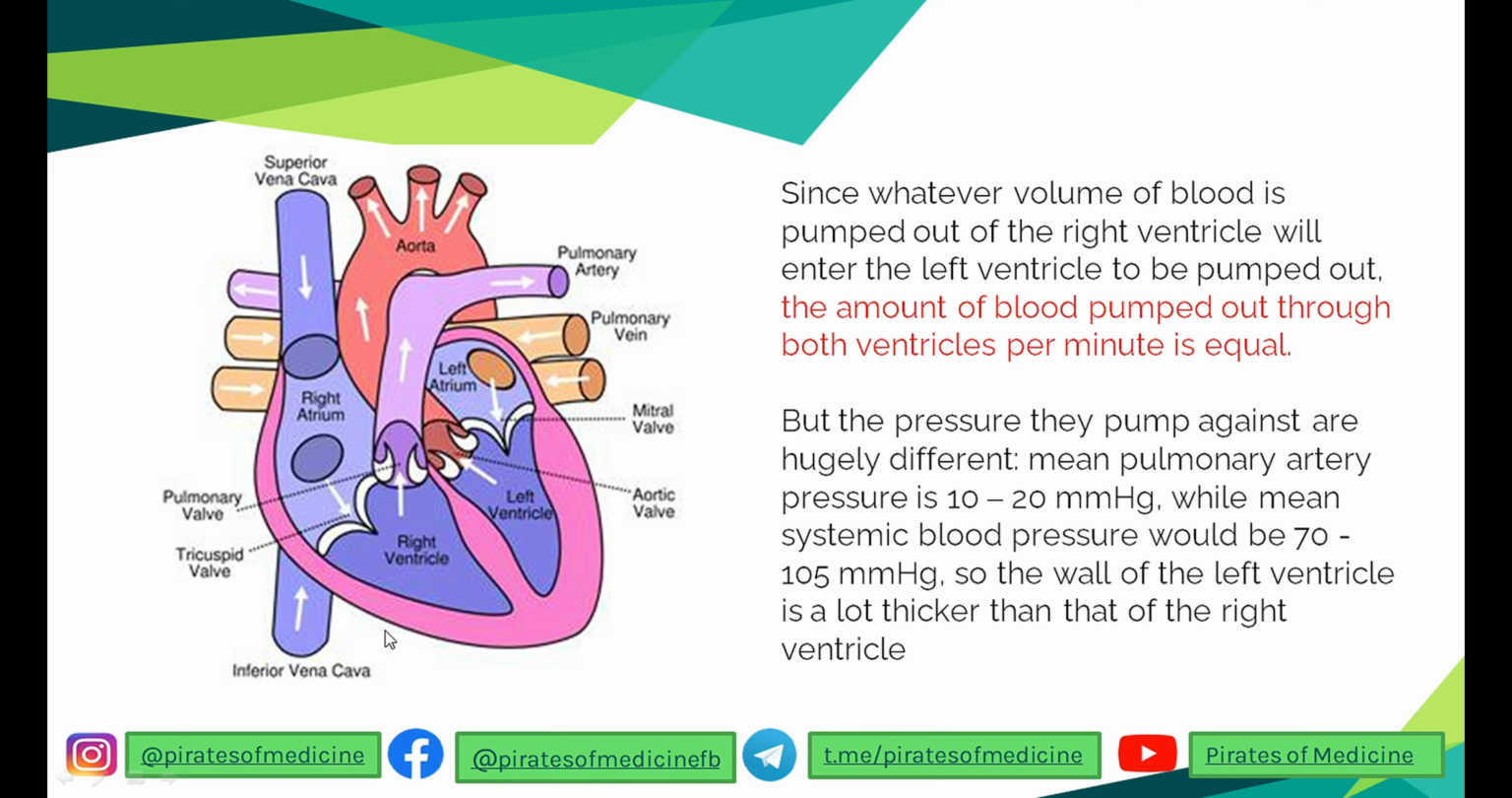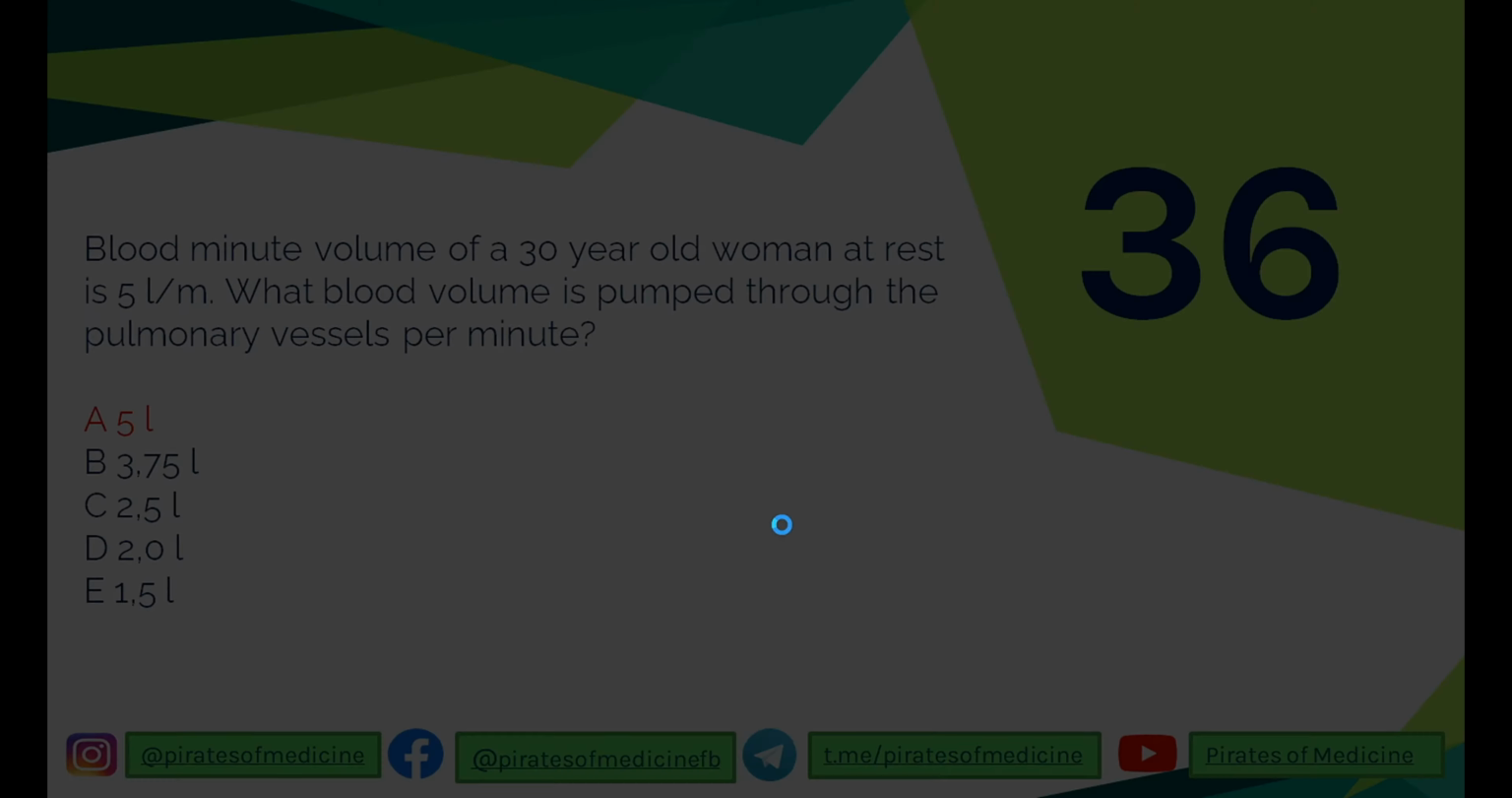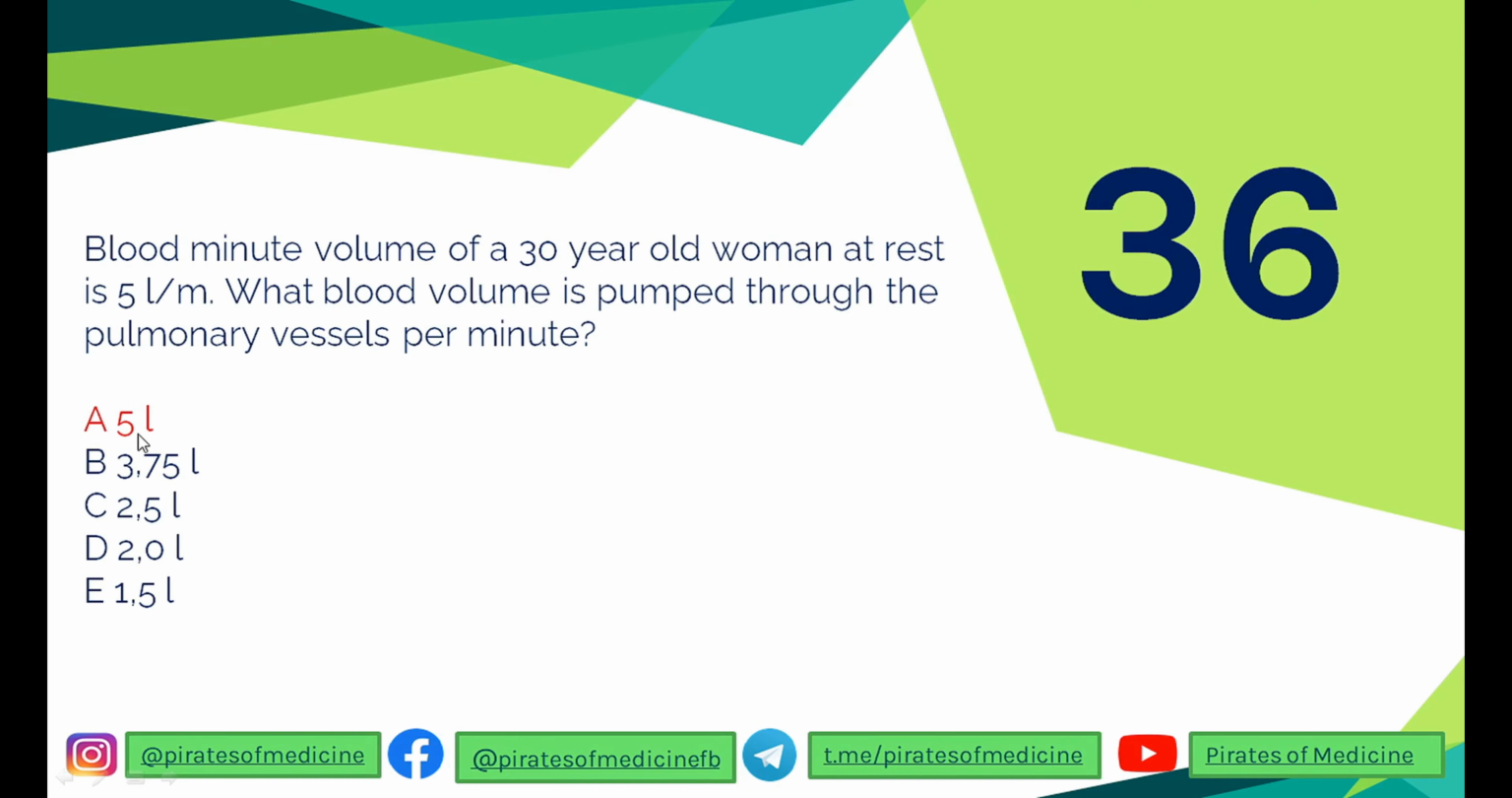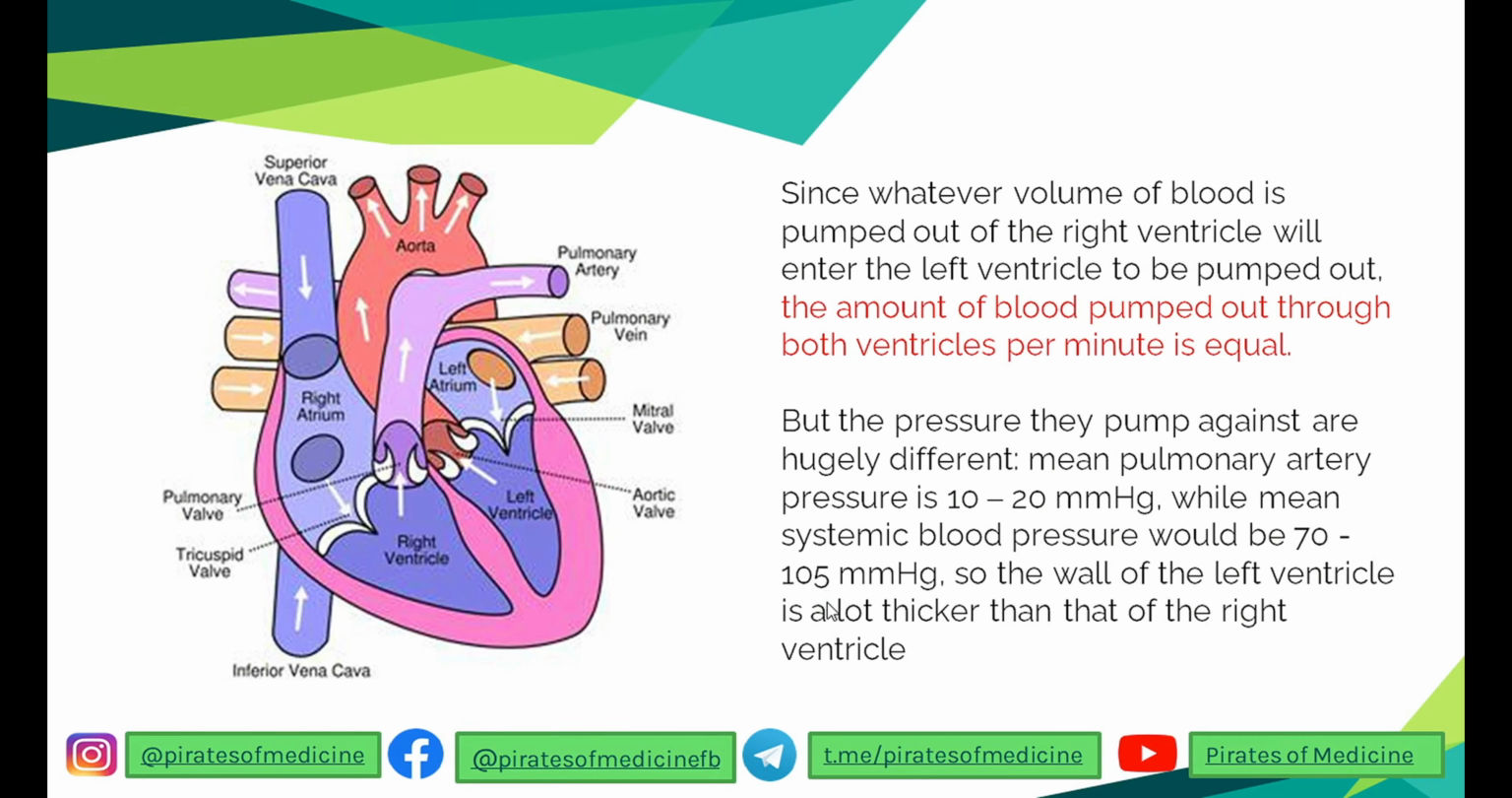The right ventricle pumps at a lower pressure, around 10 to 20 mm of Hg, while the left ventricle's contraction pressure can be as high as 70 to 105 mm of Hg. So remember, the amount of blood pumped by the right ventricle equals the amount of blood pumped by the left ventricle. May it be 5 liters, may it be 10 liters, it should always be equal. 5 liters, 5 liters. And if it is not equal, then there is a pathology of the heart.